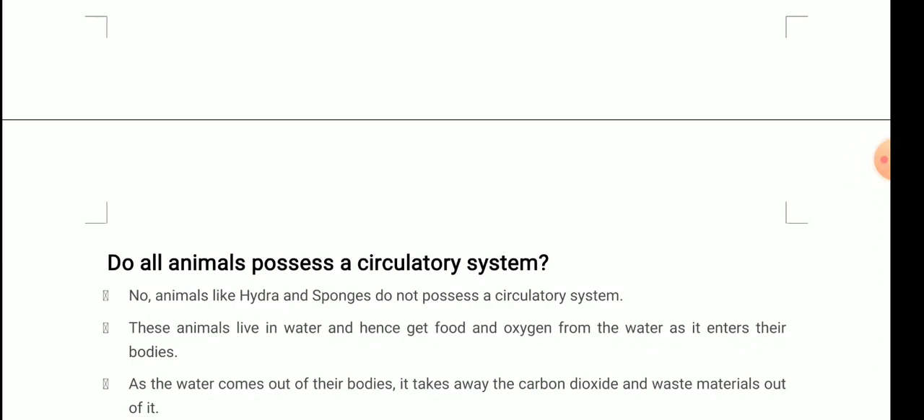They live in water and hence get food and oxygen from the water. It enters through their bodies. Where does it enter? There are small holes in the body through which it enters, and it comes out of the body through the holes also. Whenever this water comes, there is oxygen. The oxygen is exchanged by the cells, and the remaining waste water is expelled out of the body. It takes away the carbon dioxide and the waste material with it. So this was all about the circulatory system, students.